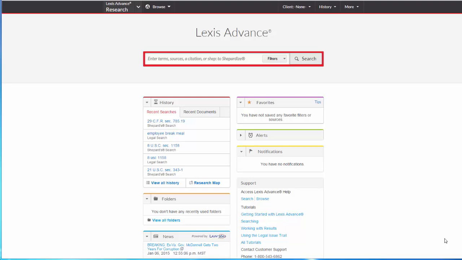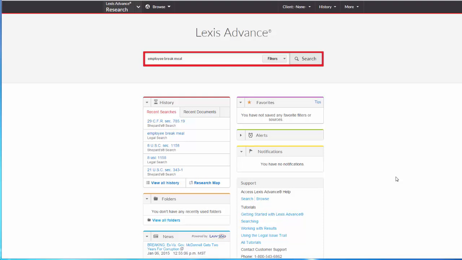We will discuss agency rulings in another class, so for now we will discuss the Code of Federal Regulations and the Federal Register. Let's say you have a client that owns a restaurant and wants to make sure that he gives his employees proper breaks and time off for meals. You may choose to begin your research using a secondary source on employment law, or you may look for federal statutes that are on point. Both of these methods will lead you to the relevant regulations.